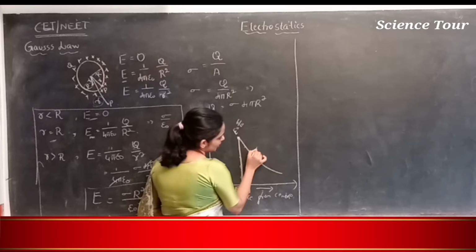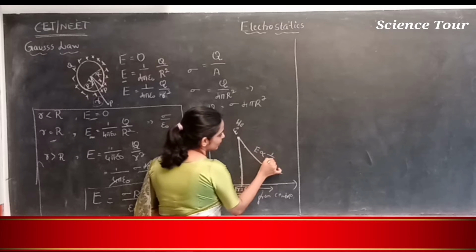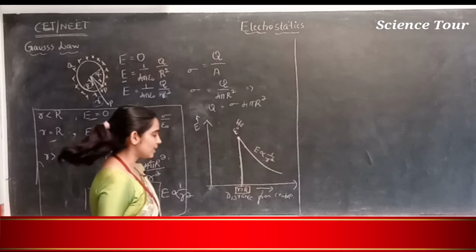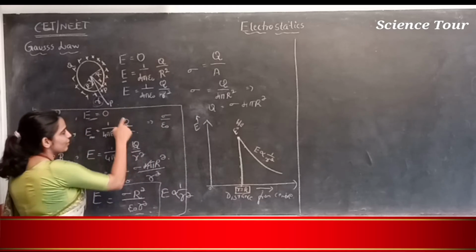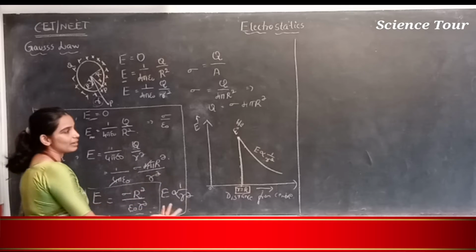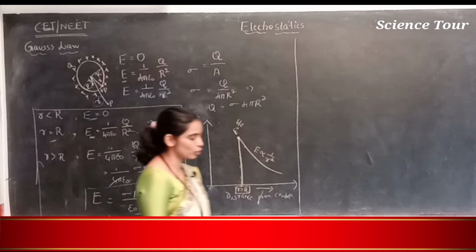Beyond that, the electric field intensity decreases rapidly with increasing distance from the center. So as P goes away from the center, E will keep decreasing rapidly. This is how you can show it graphically.